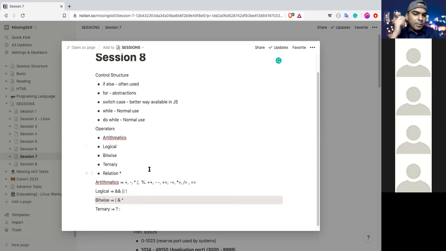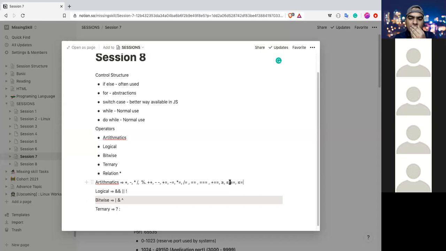Basically, these are the kind of operators we have in a normal programming language. But specifically in JavaScript, we have double equal and triple equal. We also have plus equal, greater than equal, less than equal.